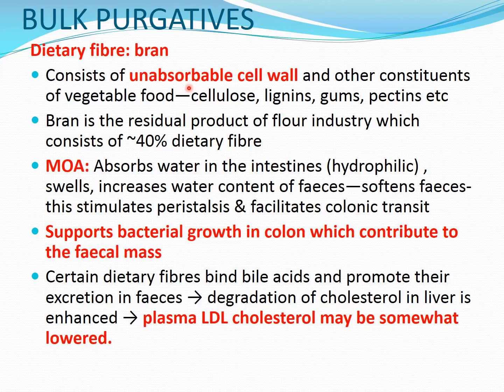This bran consists of unabsorbable cell wall and other constituents of vegetable food like cellulose, lignins, gums, pectins. All these, you can see, are plant products. So our body doesn't have a mechanism for the absorption of this type of substances. So they are not absorbed, they form the bulk of the feces, and because of which water can go inside them and they can be helpful in the production of the feces.